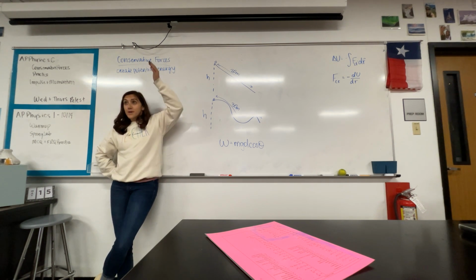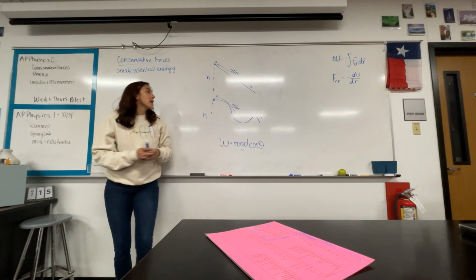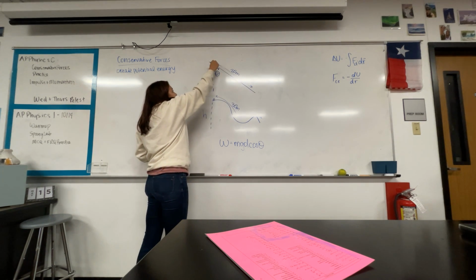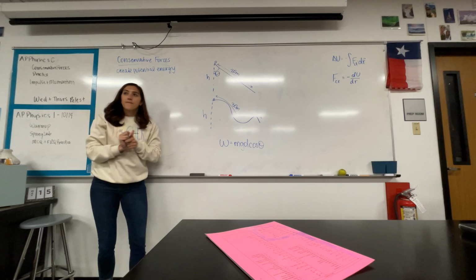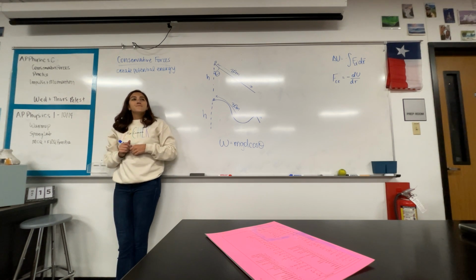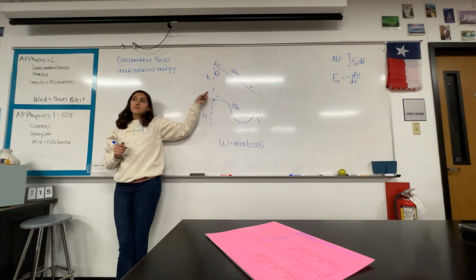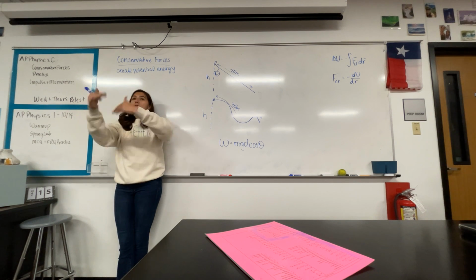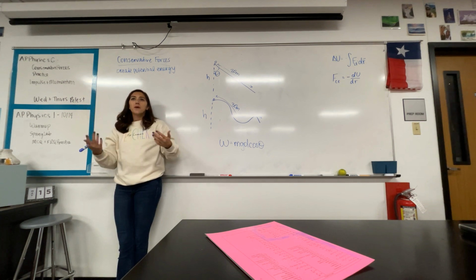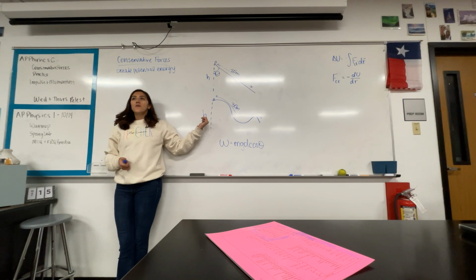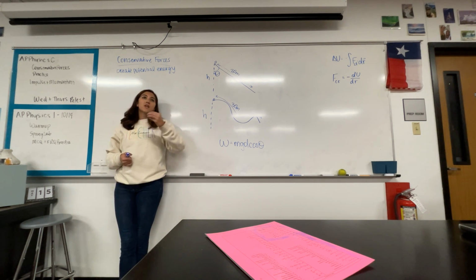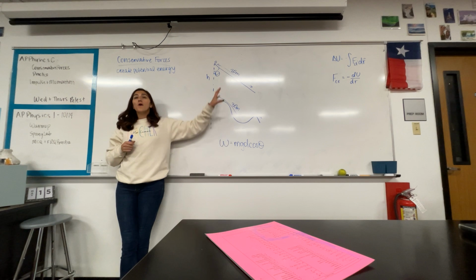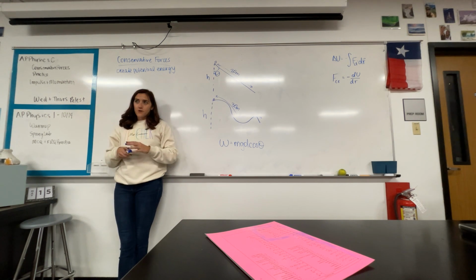So mg is going vertically, right? That d cosine theta represents, if this is theta, the angle between the distance traveled and the direction of the force, right? Cosine of theta. d cosine theta is just going to be h. This one, the angle changes a bunch, but if I add up all of the d cosine thetas for the whole thing, I will get back to h. So the distance covered that's in the same direction as my force is the same for both of them. So both of these would get down with the same kinetic energy.